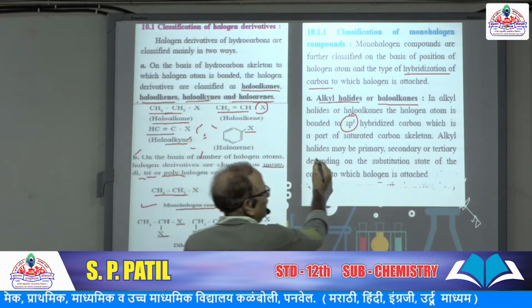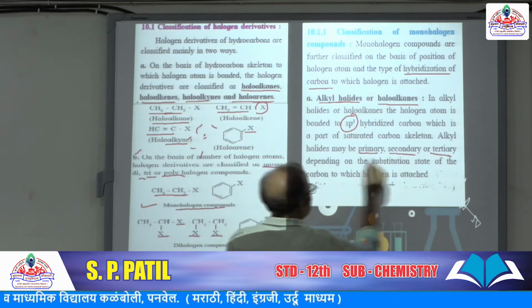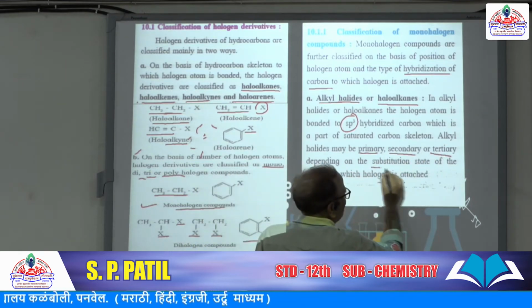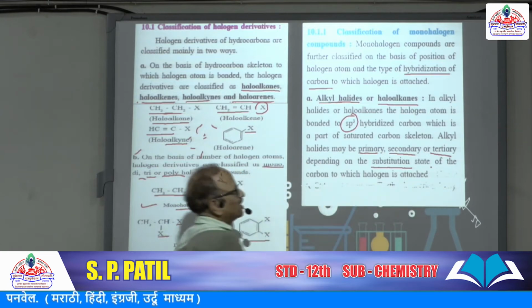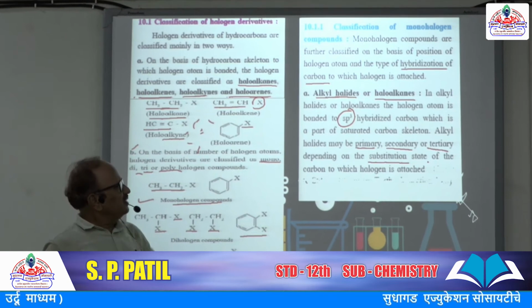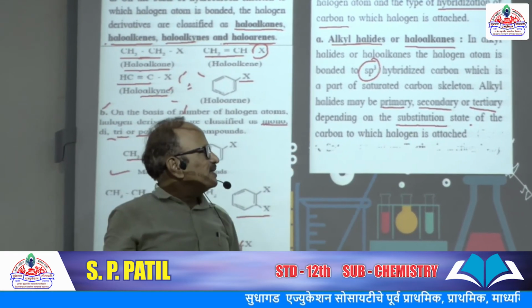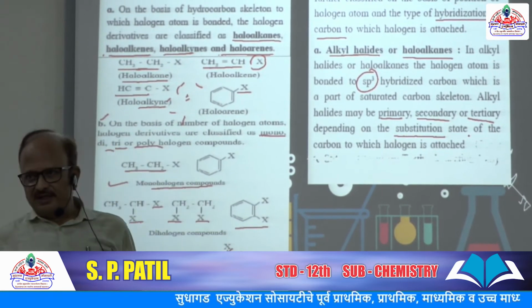Now alkyl halides may be primary, secondary or tertiary, depending on the substitution state of the carbon to which the halogen is attached. Here we also have to see the nature of the carbon, whether it is primary, secondary or tertiary.